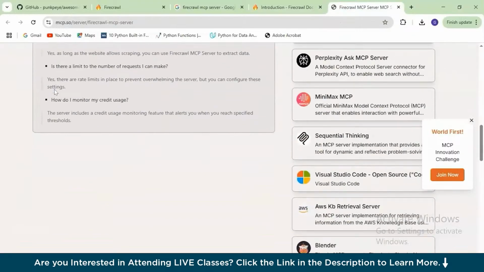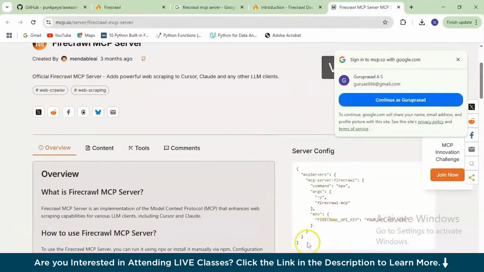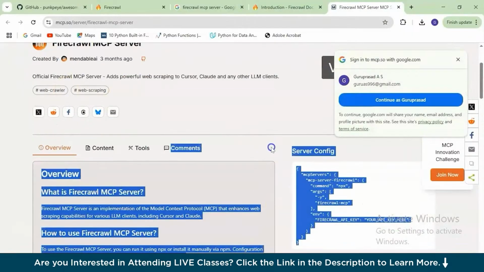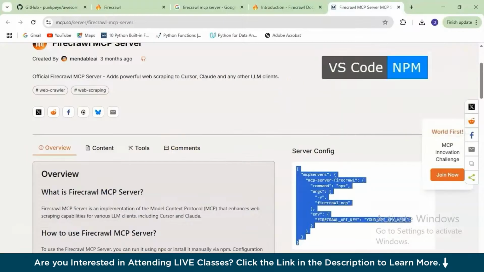And here you have overview, content, tools, and other resources that you're looking for. Now, this is the template server configuration that you'll be needing. So make sure that you have an eye on it. And now you will also have the details that you might have to go through, like basically it'll have the steps that you need to follow in the content page.